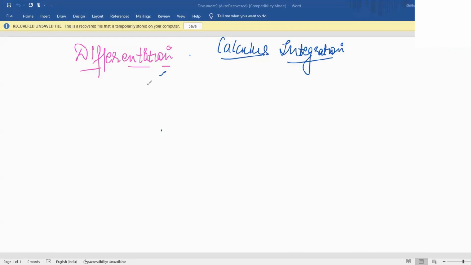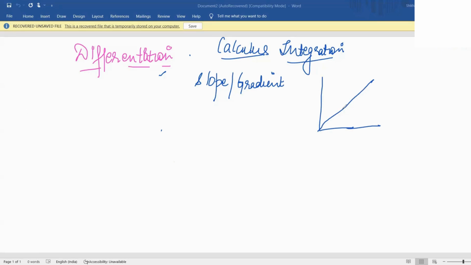So you may have done slope or gradient in the previous grade, right? Can you explain to me what slope or gradient actually means? The gradient of a linear graph is essentially the steepness of it, how steep it is. And if I ask about the mathematical definition, how would you find the gradient of any straight line? So like the change in y divided by the change in x. Very good, very easy, right?